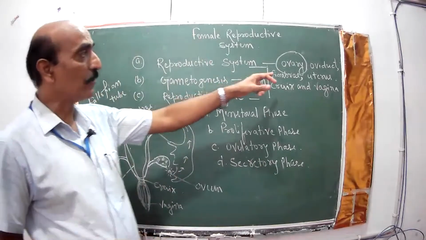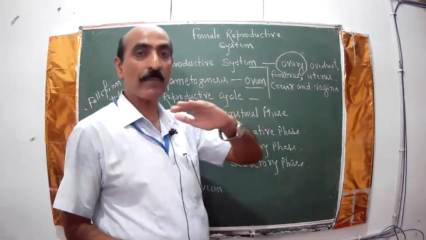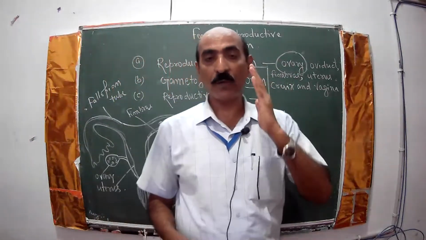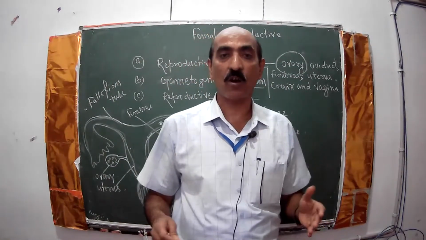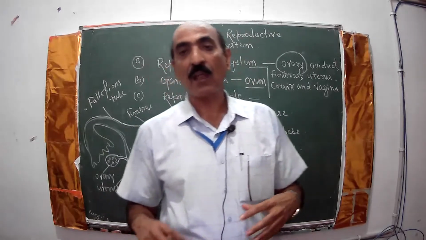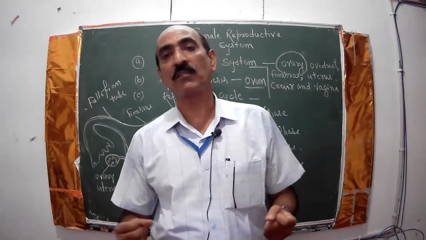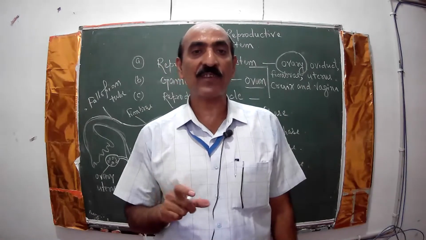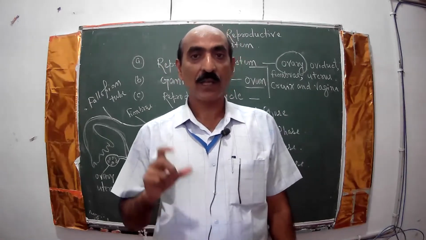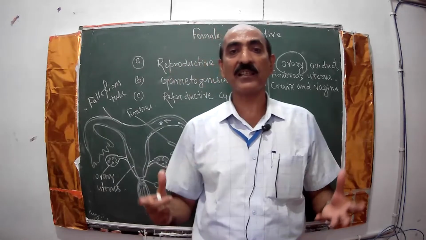Now, if you see the sectional view of the ovary, a vertical section or transverse section, the ovary contains a large number of follicular structures called GF, Graafian follicles. Graafian follicles are large in number.